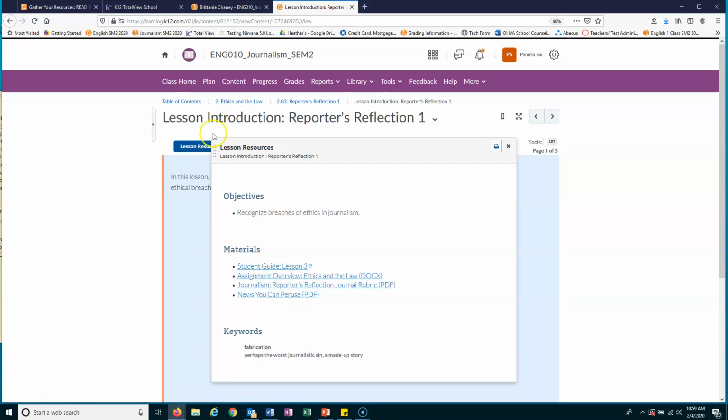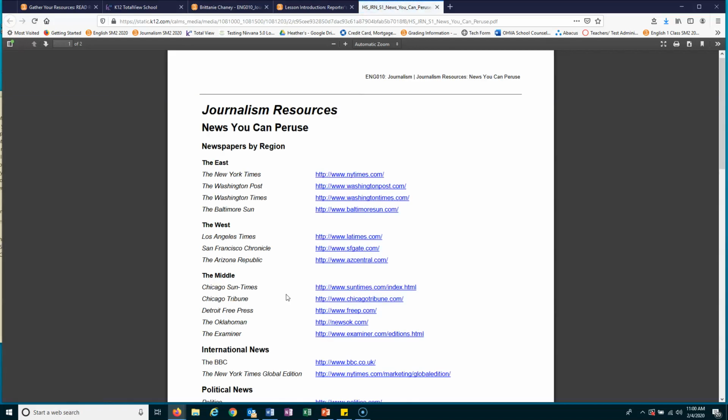But if the assignment calls for it, it's going to be in lesson resources, and every single one of the lessons, like 2.01, 2.02, 2.03, they all should have this little lesson resource button. So whatever resources you need are going to be in that. Now my other question was, I wasn't sure if you just needed to know where to find that or specifically an article and where to find it.